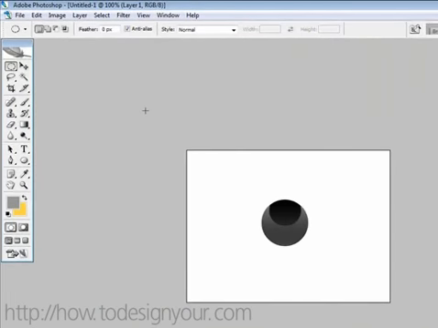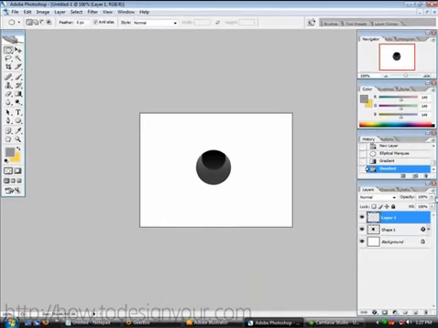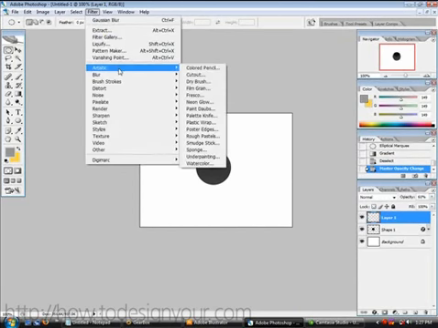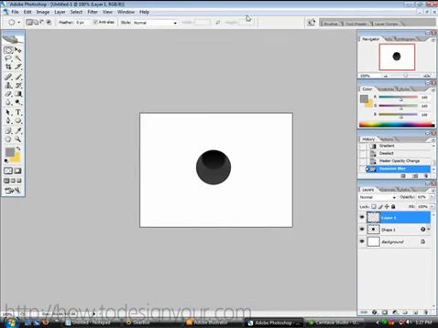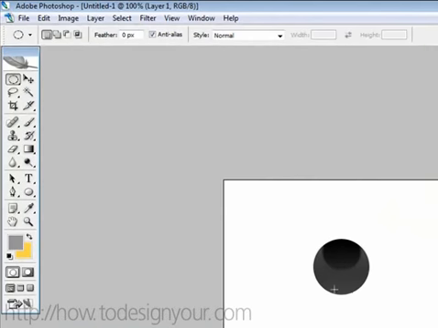Now let's deselect that, and let's change the opacity here, and let's go to filter, blur, Gaussian blur, and then we just kind of give it a slight blur. Alright, now we could actually just use this as the button and then start designing each icon in the middle, but obviously we can do more to this. But for now, since we're doing two of them, let's just keep it like this.